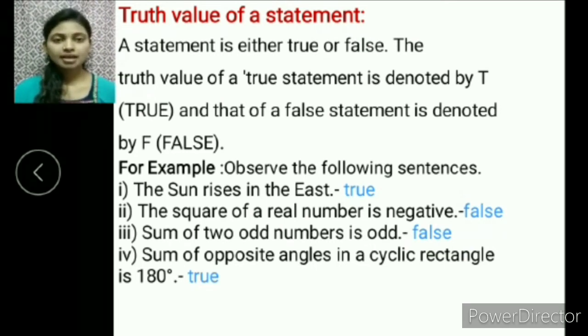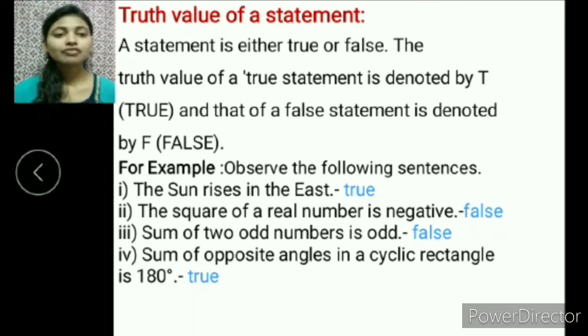For example, observe the following sentences. First, the sun rises in the east. It is a true statement and its truth value is T. The square of a real number is negative. This is a false statement and its truth value is F. The sum of two odd numbers is odd.